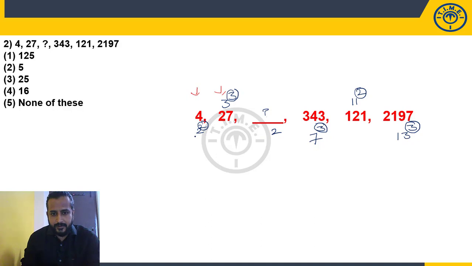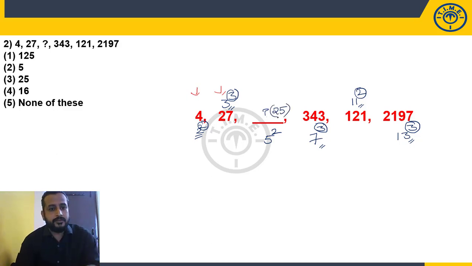Now look at the numbers taken here: 2, 3, 7, 11, 13. Actually one number is missing between 3 and 7. So what are these numbers? Consecutive prime numbers. 2, 3, 5, 7, 11, 13, 17, 19. So what is the missing prime number? 5. So 5 square will be 25.